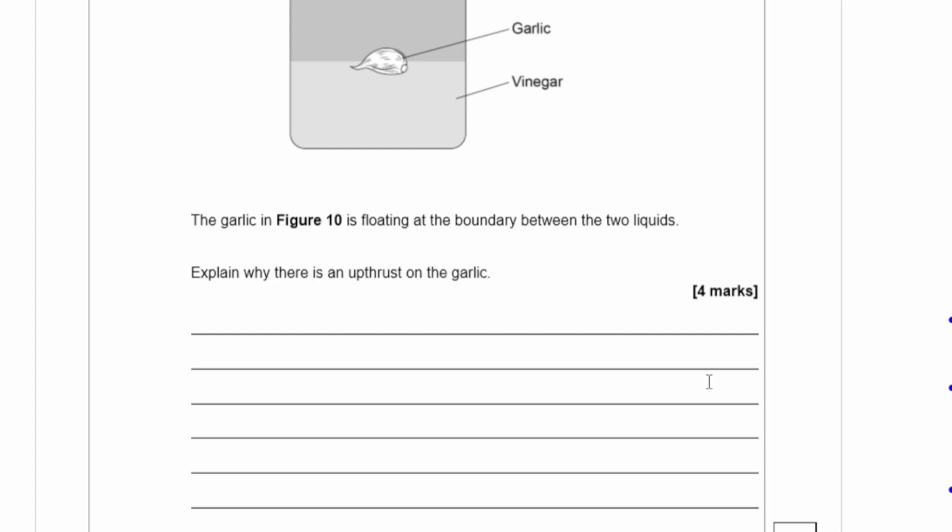There is a pressure difference between the top and the bottom surfaces of the garlic. So as you go down, the pressure increases with depth. Now the vinegar has a higher density than the oil, so the pressure at the bottom of the garlic at this point is higher than the pressure over here, which means there's an imbalance of forces due to the pressure.